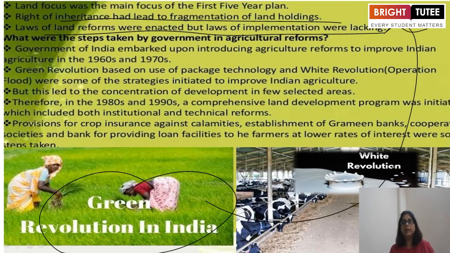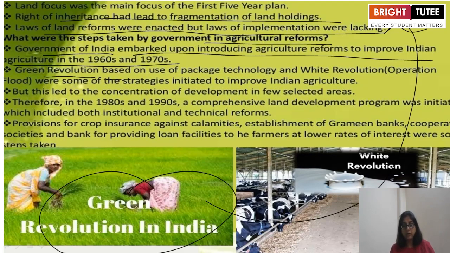That means how agriculture was promoted. So, what were the steps taken by the government in agricultural reforms? The Government of India embarked upon introducing agricultural reforms to improve Indian agriculture in the 1960s and 1970s. The Green Revolution based on the use of package technology and the White Revolution, Operation Flood, were some of the strategies initiated to improve Indian agriculture. But this led to the concentration of development in a few selected areas.